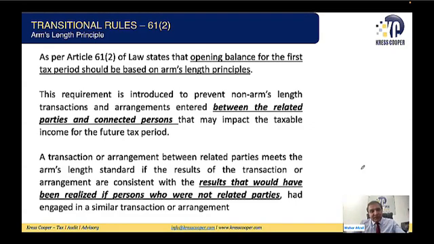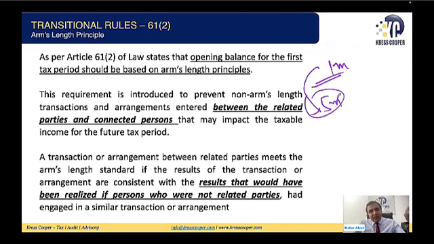I think we have discussed it in a previous webinar as well. If you have a closing balance of machinery, and the arm's length price is, assuming, 1 million, but you have a transaction with a related party, and the related party has sold this machine to you at, assuming, 5 million. So in the future period, this depreciation is allowable for tax purposes.